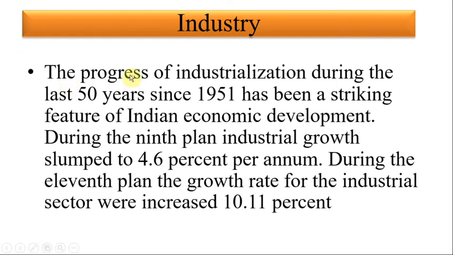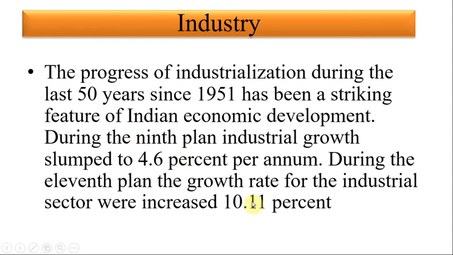The progress of industrialization during the last 15 years since 1951 has been a striking feature of Indian economic development. During the ninth plan, industrial growth was near about 4.6% per annum, and during the 11th plan, the growth rate of the industrial sector increased to near about 10.11%.